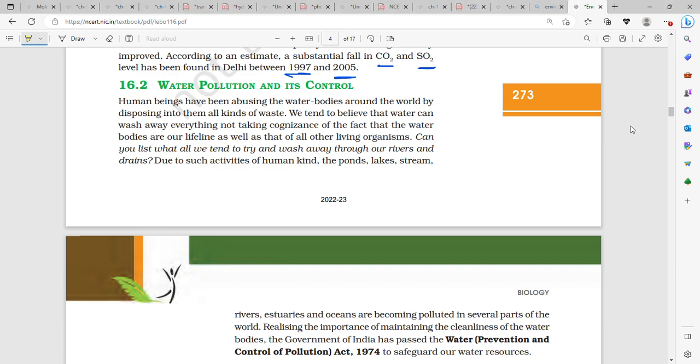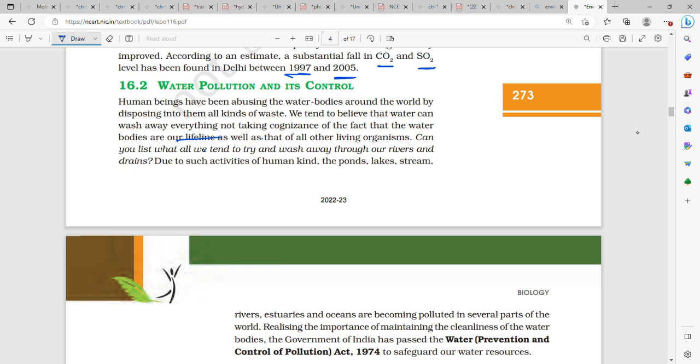Water pollution and its control. Human beings have been abusing water bodies around the world by disposing into them all kinds of waste. We tend to believe that water can wash away everything, not taking cognizance of the fact that water bodies are our lifeline as well as that of other living organisms.